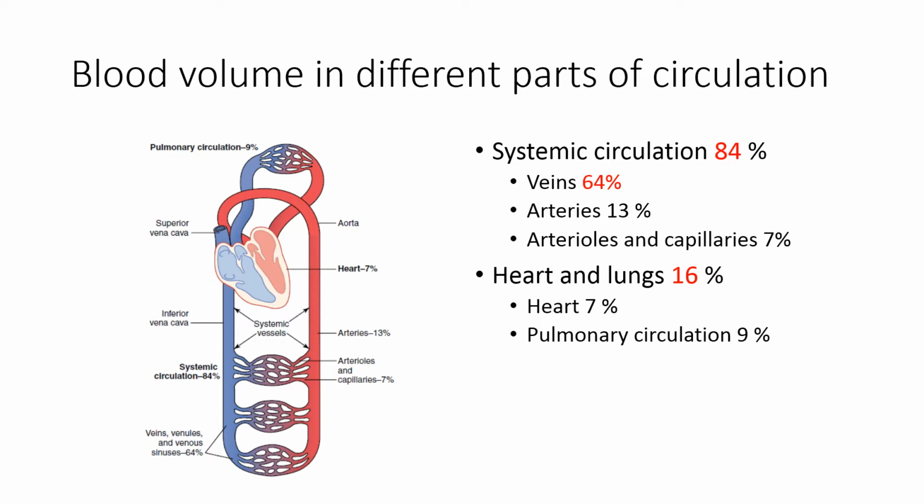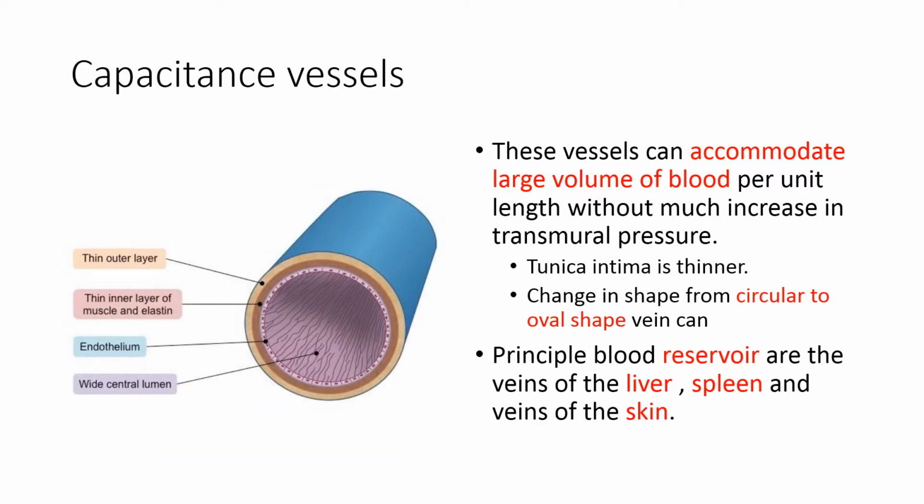the veins. And because of this large amount of blood volume present inside the veins, they are known as capacitance vessels. Venules, veins and the venous sinuses are the capacitance vessels. So these capacitance vessels can accommodate a large volume of blood per unit length without much increase in the transmural pressure. They can accommodate this large volume of blood because of their structural characteristics.